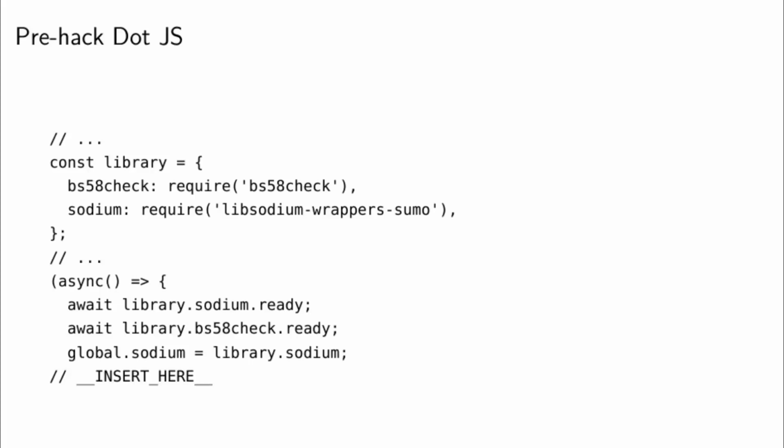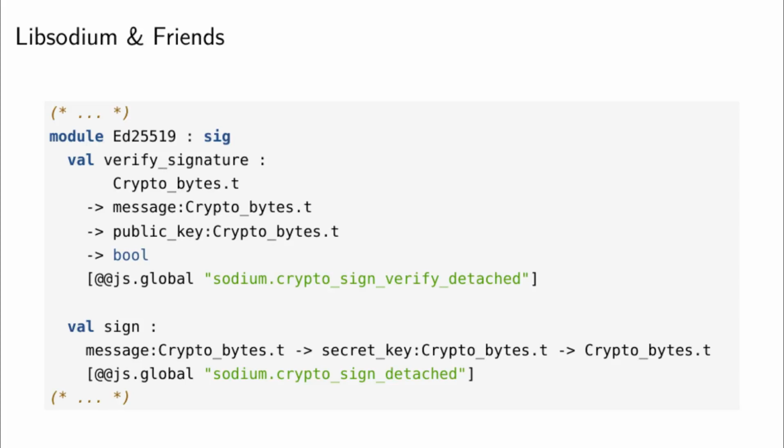I mean, using a library that works both in the browser and in Node. But note that the cryptographic library is actually a bunch of C code compiled to JS. And this is how it's brought to the OCaml side. So we are happy users of the gen_js_api project. We use an interface file with attributes that make up the js_of_ocaml bindings. Here we have the bindings to verify and sign from Libsodium. It's all very clean and very nice to use.